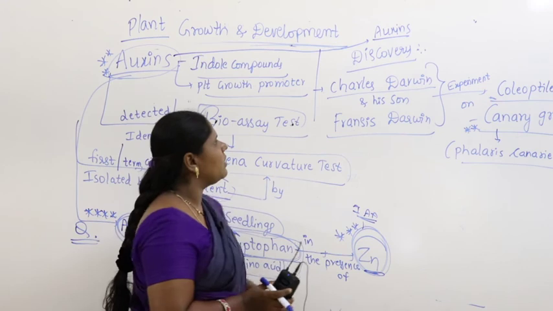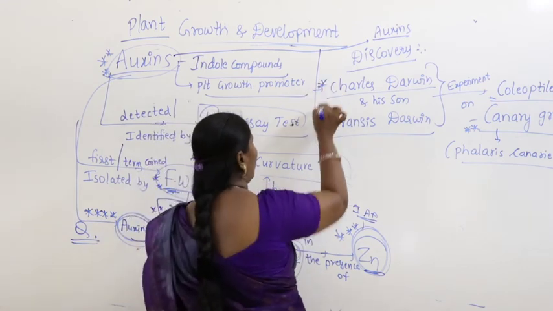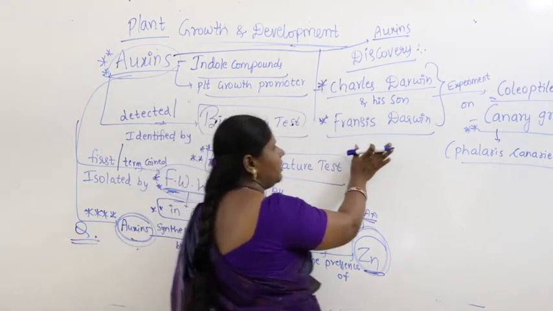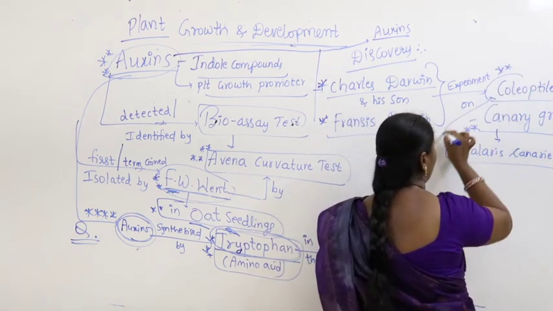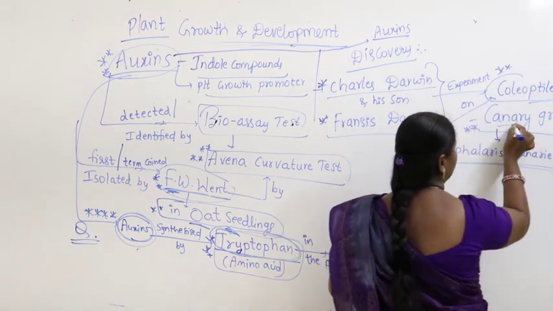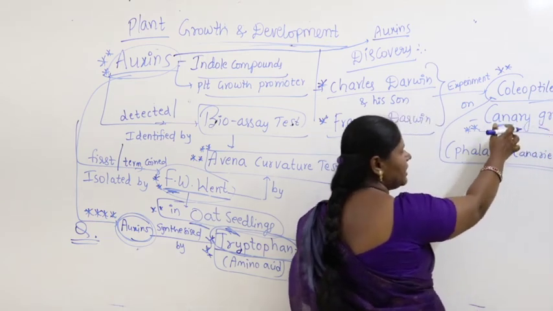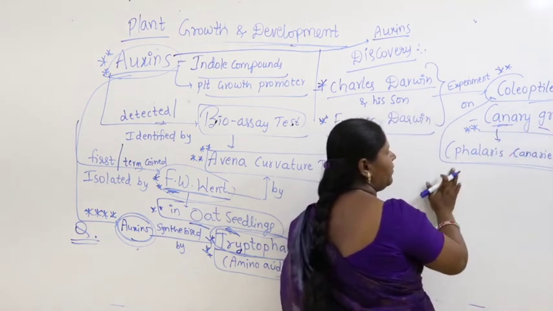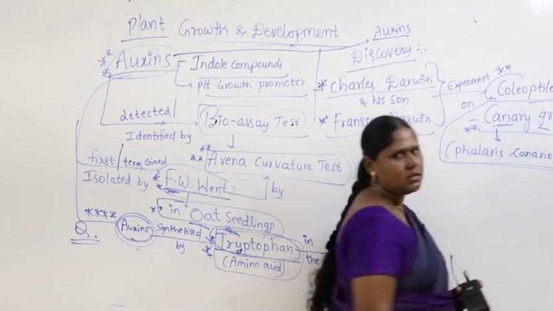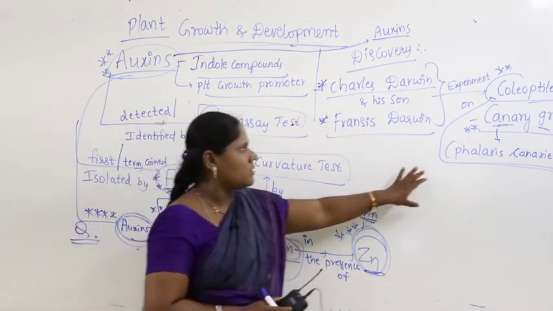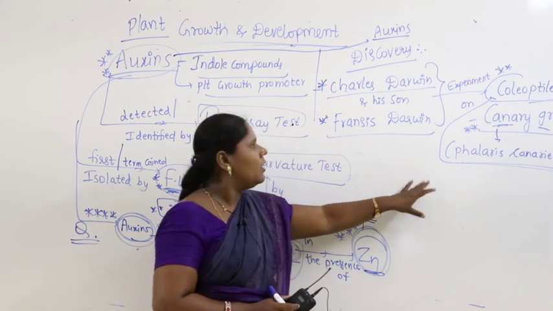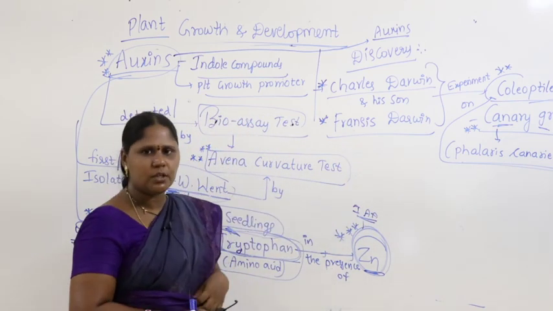So the two scientists, Charles Darwin and Francis Darwin, did experiments on coleoptiles of canary grass, Phalaris canariensis. So what did they observe here?